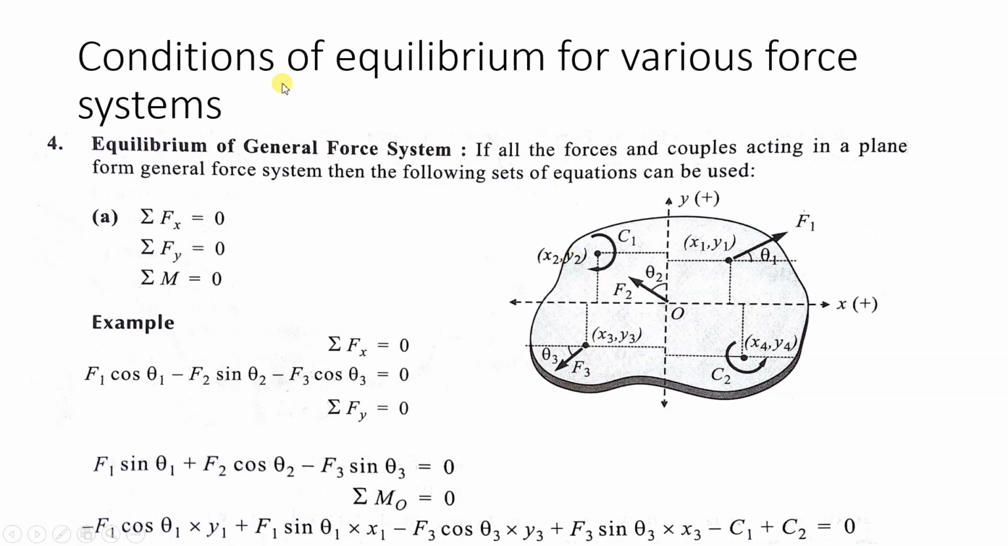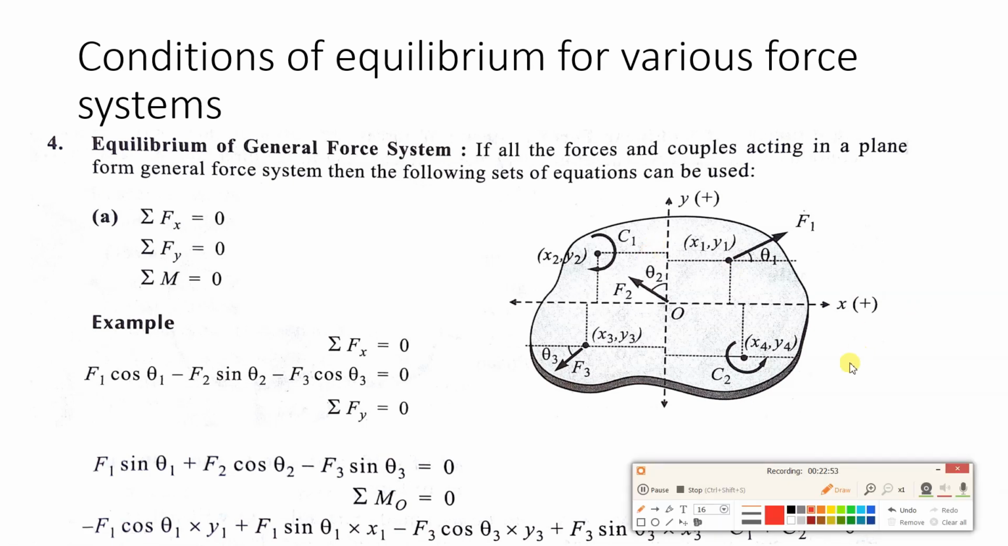Next we will see the conditions of equilibrium for a general force system. In case of a general force system, summation Fx is equal to 0, summation Fy equal to 0 and summation of moment equal to 0. If you consider this system, again we have to resolve the forces. I am not going into detail. F1 is given, the angle is given, so you have to resolve here. This will be the x component, this will be the y component. The x axis is in this direction, the y axis is in this direction. So we will take summation Fx equal to 0. Resolve all the forces and write down this equation.